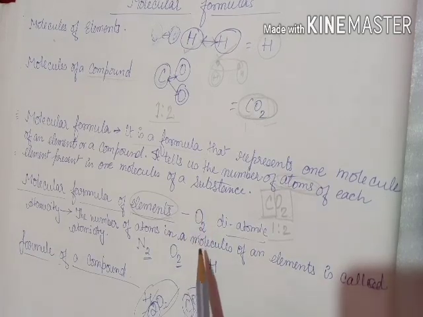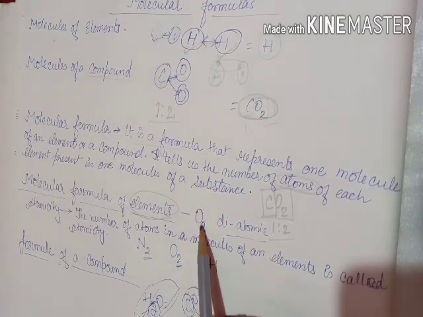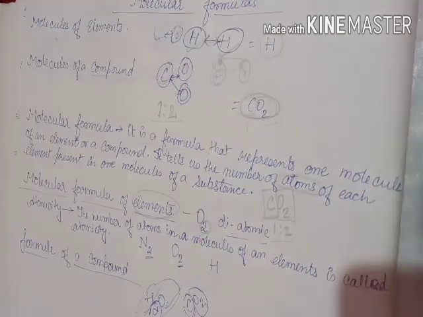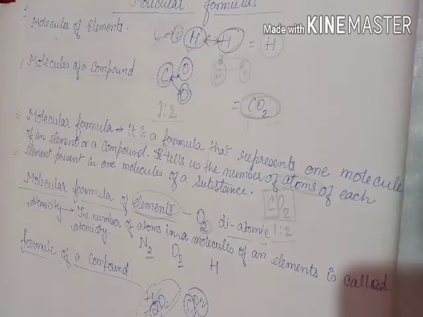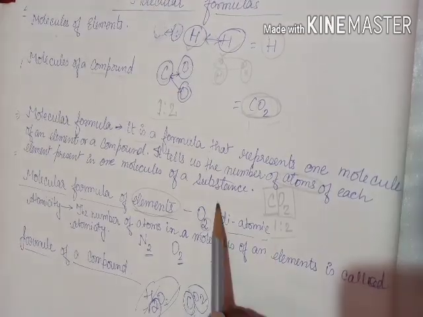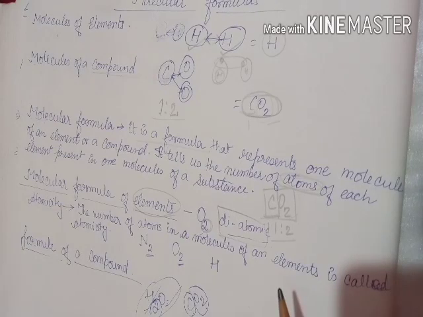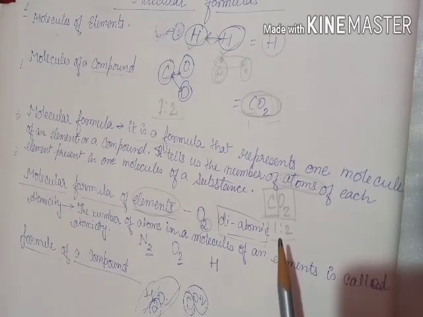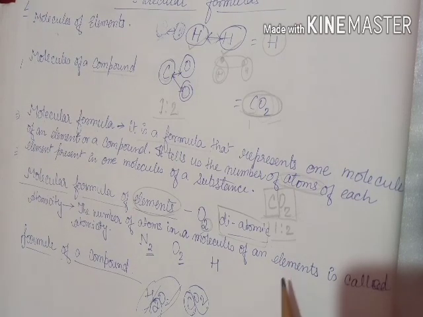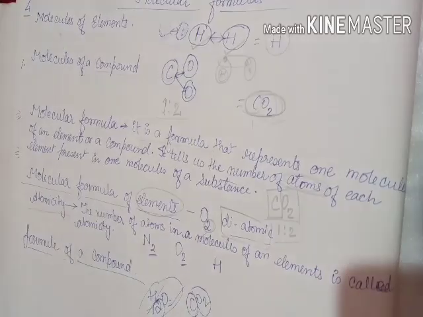Oxygen is an element and we write O2. It shows the number of atoms present in that molecule. So here it is a diatomic molecule. What is diatomic? In maths we have studied mono means 1, di means 2, tri means 3 and poly means more than 3. The other thing is atomicity.